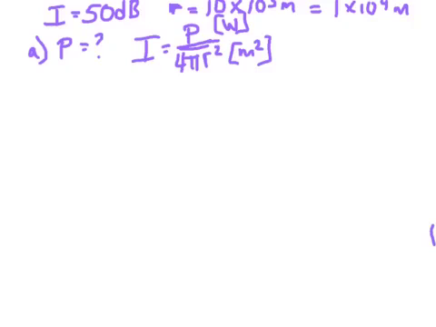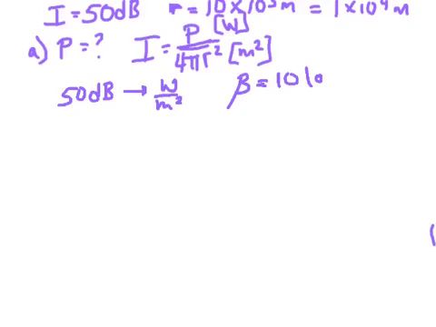No. So the first thing we need to do is take this 50 decibels and convert it to watts per meter squared. How are we going to do that? Well, we need to use the decibel scale. The decibel scale says that beta, which is the intensity of sound in terms of decibels, is equal to 10 log of I over I0.